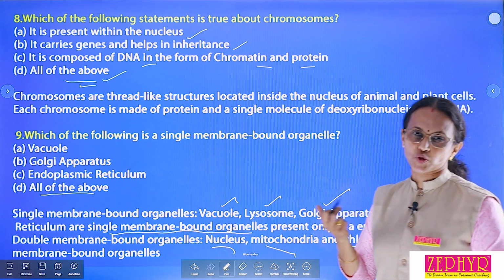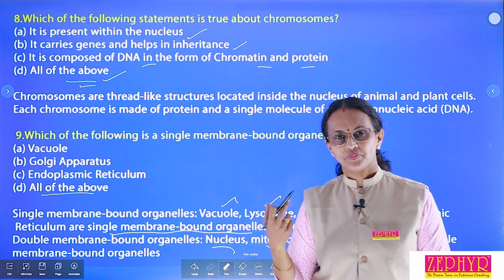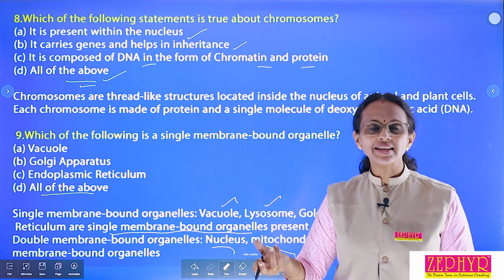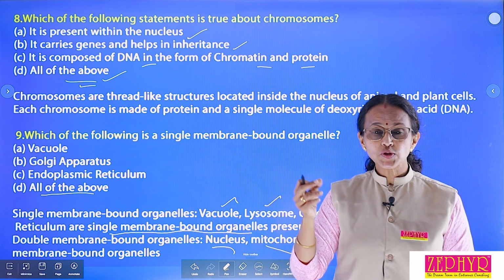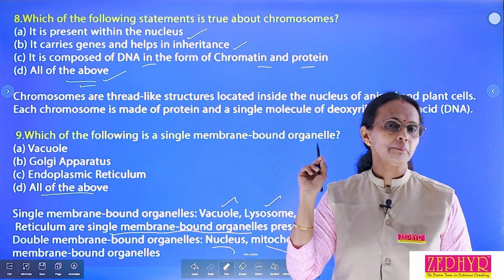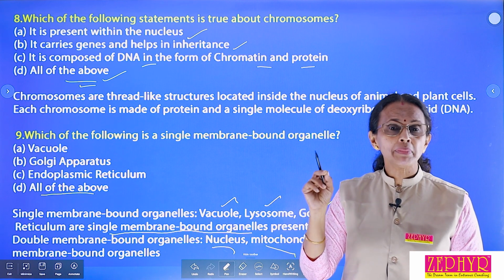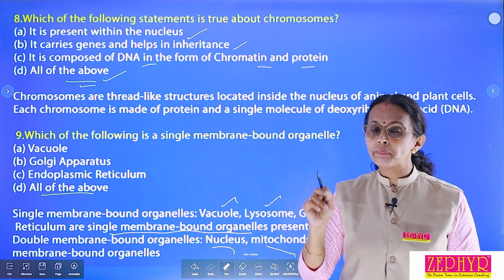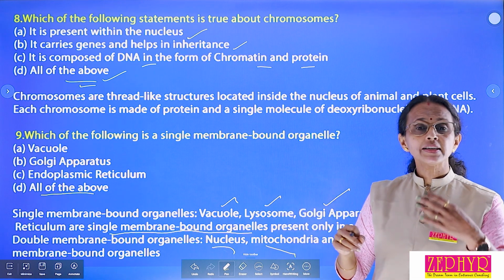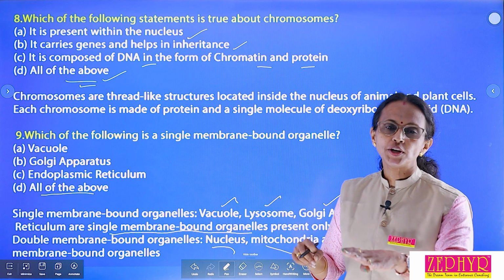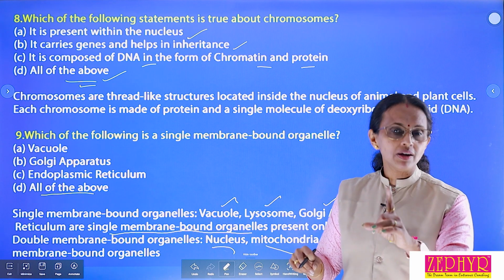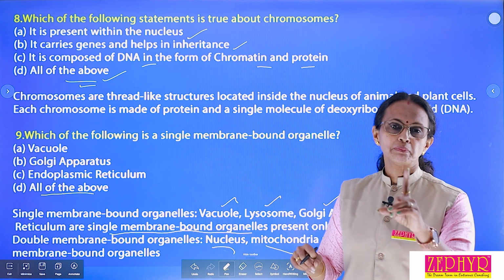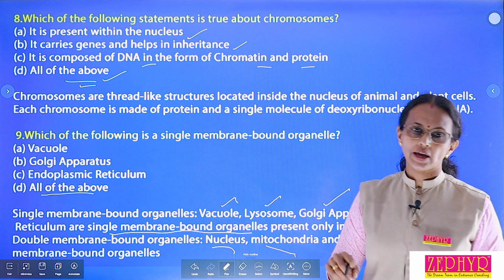Then how about ribosome? Ribosome is also a cell organelle. Ribosome doesn't have any membrane. It is a non-membrane bound cell organelle. Ribosome is a non-membrane bound cell organelle present both in prokaryote and eukaryote. Ribosome is the only cell organelle present both in prokaryote and eukaryote.